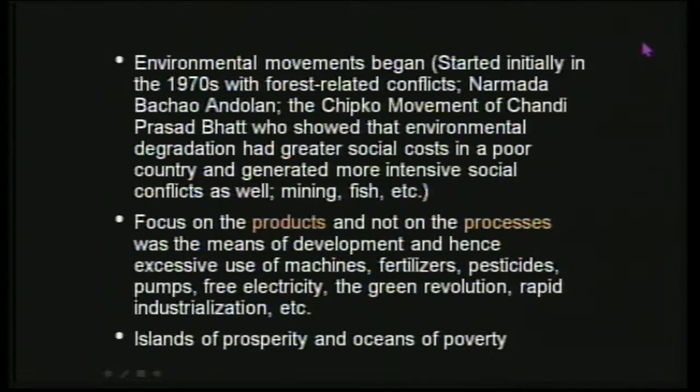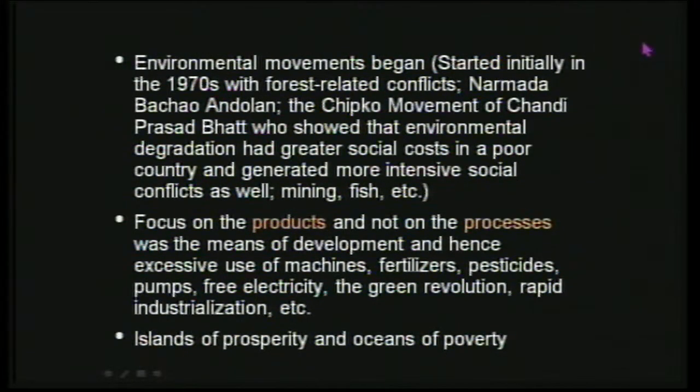At the same time, what was happening was that, as I said, development at all costs was the focus. We were focusing on the products, how we get the things. We did not really take interest, because we were so much into producing more and more, that in the process we were neglecting the process. How did we get that? Are we even polluting the environment, or how much of natural resources? We just see the end product. Yes, that was all we considered during that time.